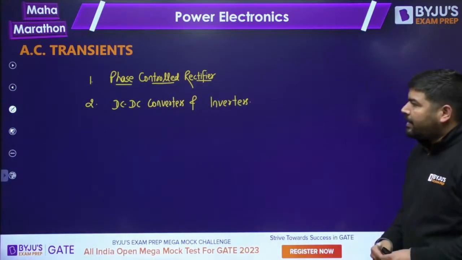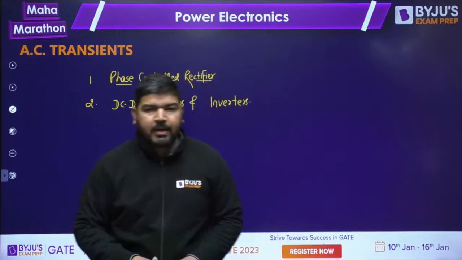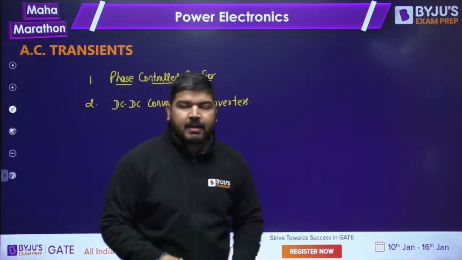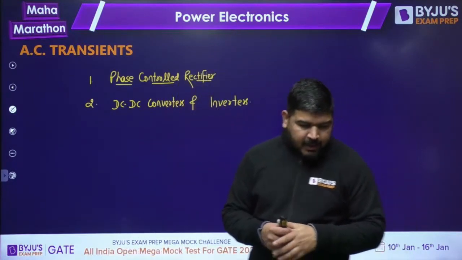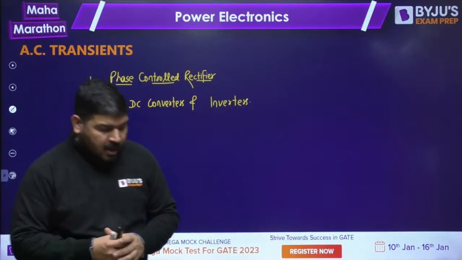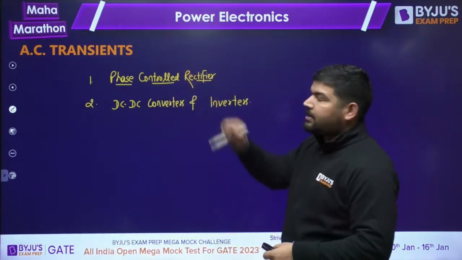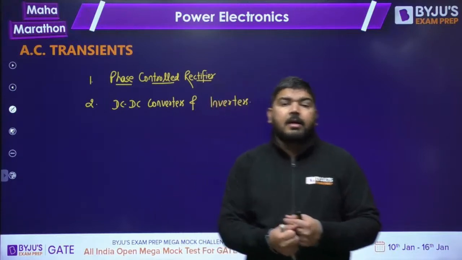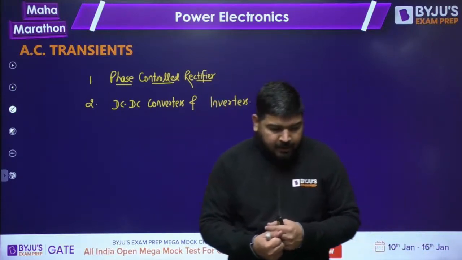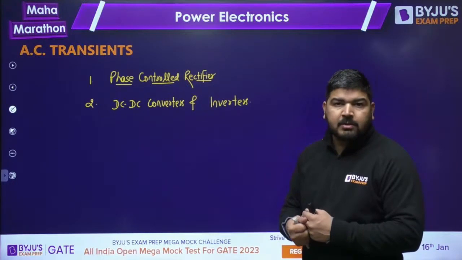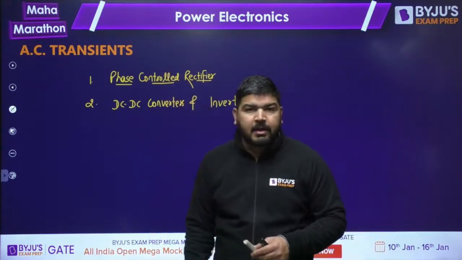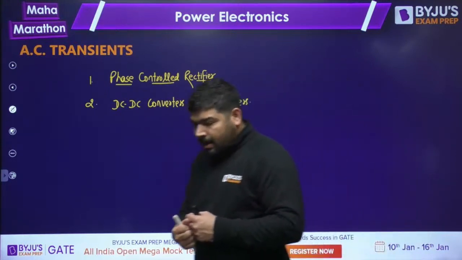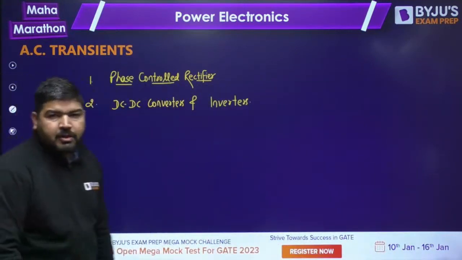So let's start with the phase control rectifier. To understand the phase control rectifier, first we have to understand the AC transient. In AC transient, maximum students face difficulty. Why is this AC transient important? Because sometimes we need the current equation. Maybe in the upcoming topics you will understand why I am teaching this AC transient. So you should be aware of the AC transient topic. Let me revise this topic, and let's take a question after that.